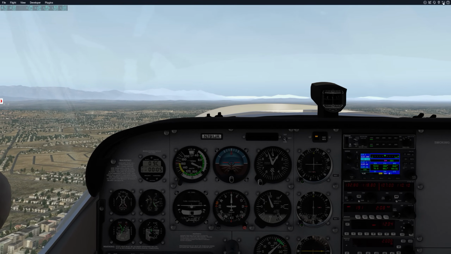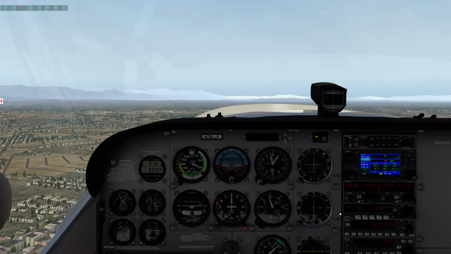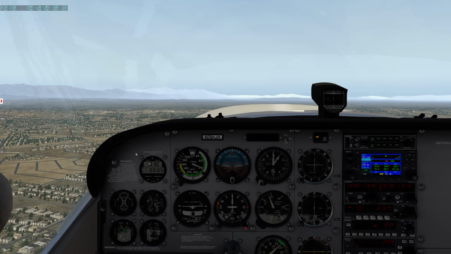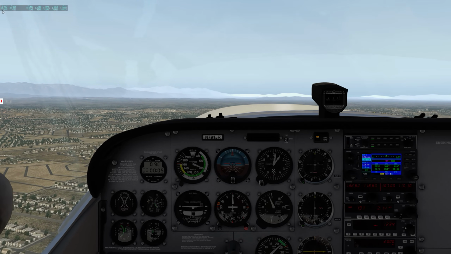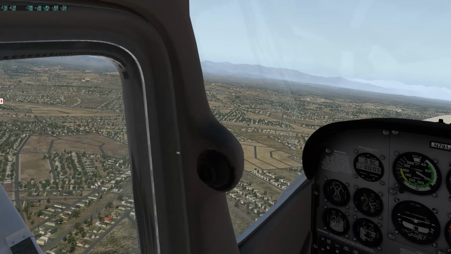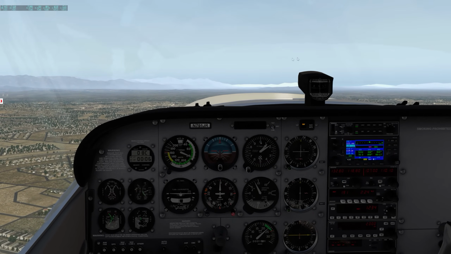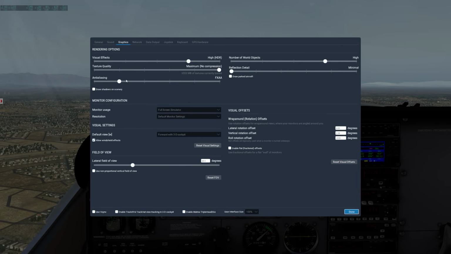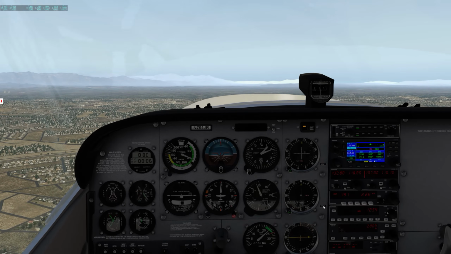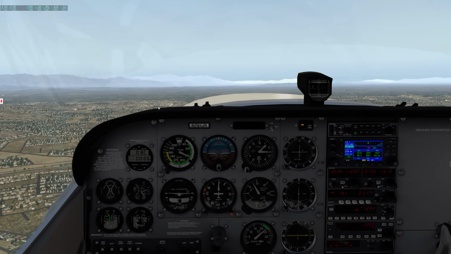So if we go to FXAA only, now look at that. Look at the shimmering. By the way, performance hasn't really been affected that much, but the shimmering is just terrible. Still pretty smooth, but that doesn't look good. So we're going to go back and put this on 4 times SSAA, and now the shimmers are reduced but are still there. You can see them.